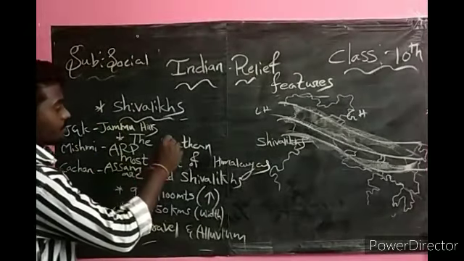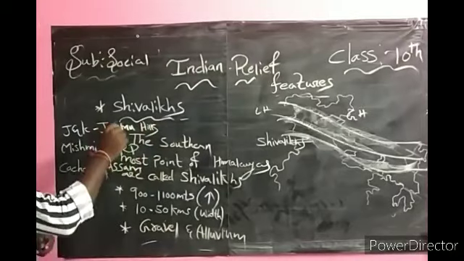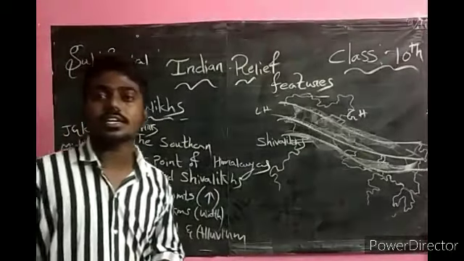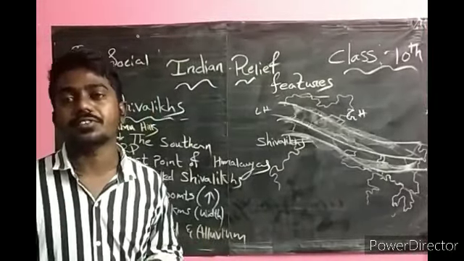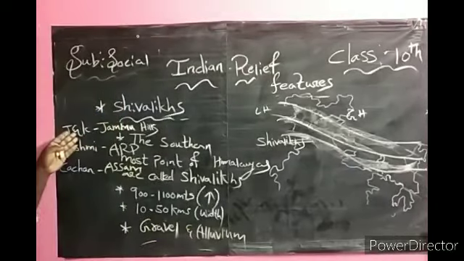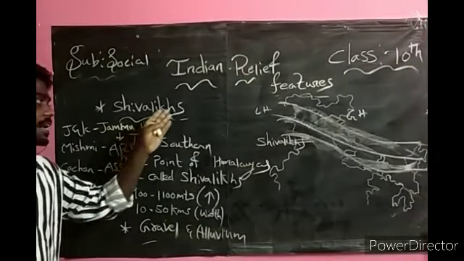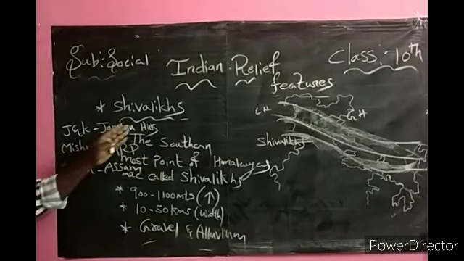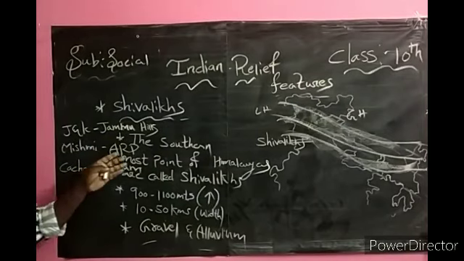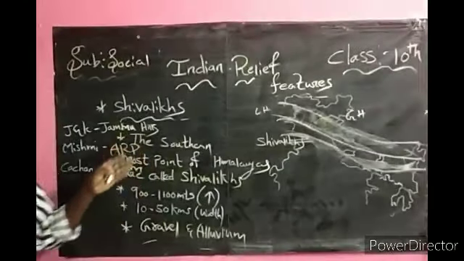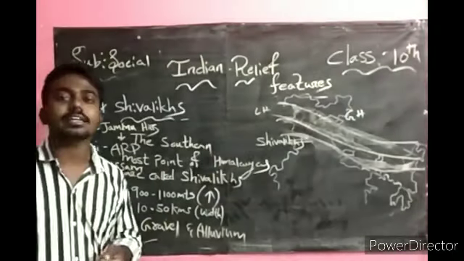We can call Shivalik by different names in different regions: Jammu Hills in Jammu and Kashmir, Mishmi Hills in Arunachal Pradesh, and Kachar Hills in Assam.